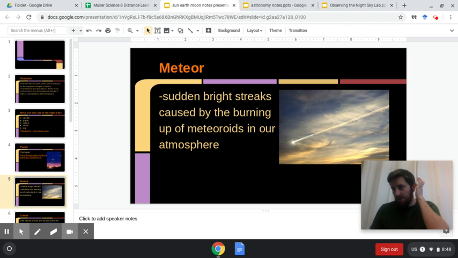But in actuality, the Earth is rotating once every 24 hours. So we actually are the ones moving from west to east, and it looks like the sun, because it's sitting still, is rotating east to west. But it's actually us that is rotating.